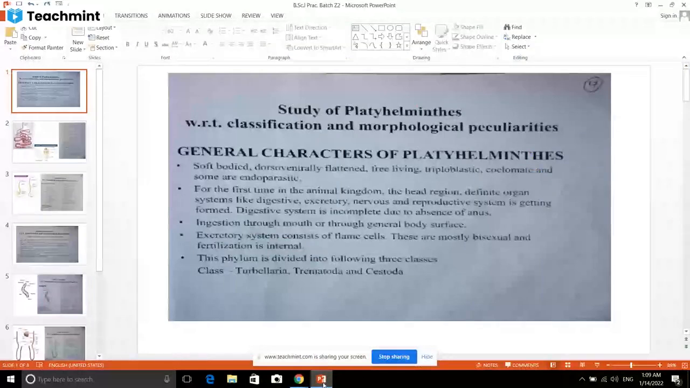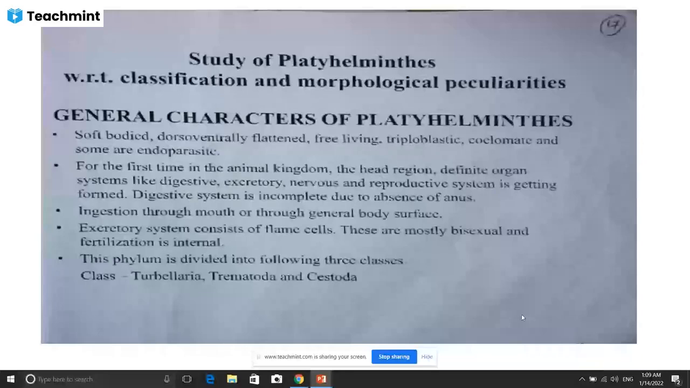Okay, practical study of Platyhelminthes, classification and general characteristic. Study of Platyhelminthes, general characteristic classification. First, we discuss the general characteristic of phylum Platyhelminthes. Then we show one by one example of the Platyhelminthes. Just I share my screen here. You look my screen.